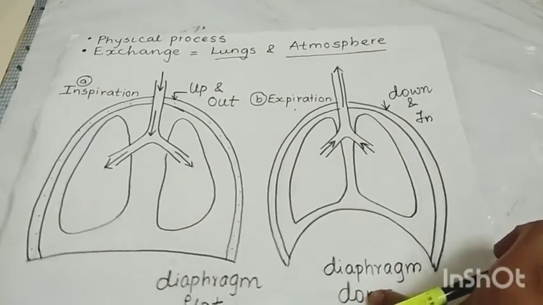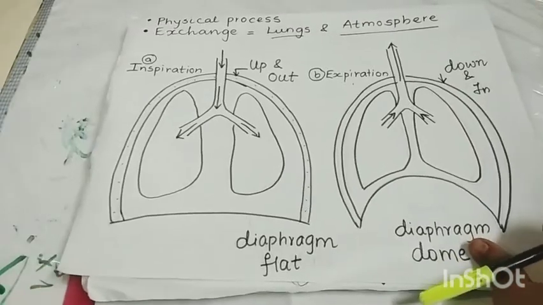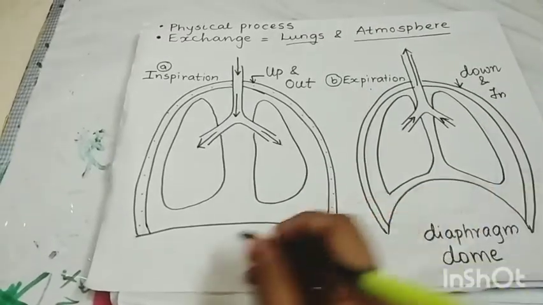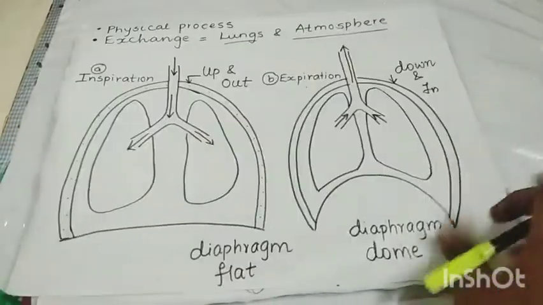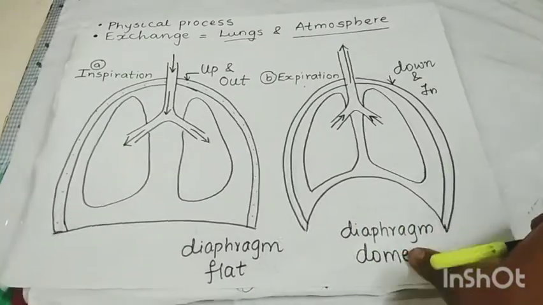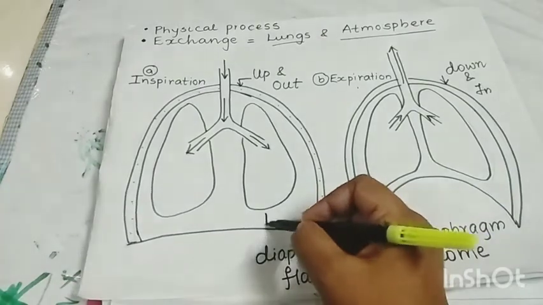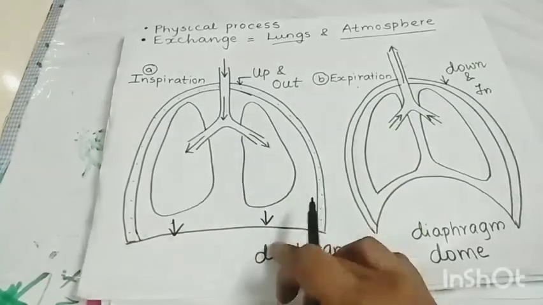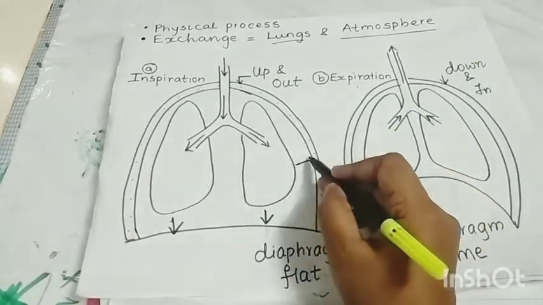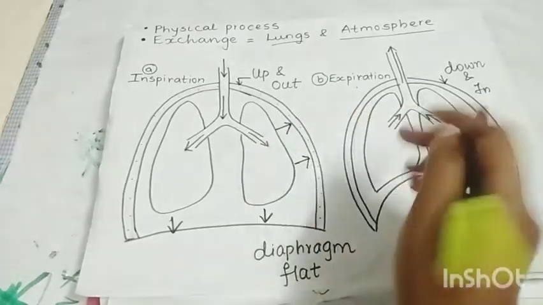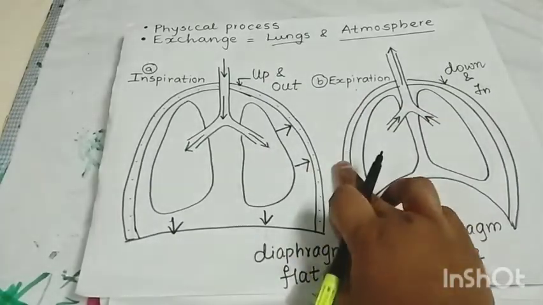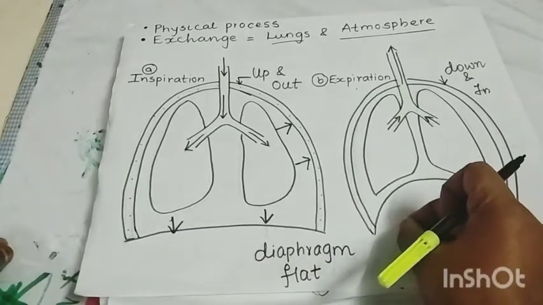We'll start with the actual mechanism of inspiration. In inspiration, what happens? The diaphragm, which is actually a dome-shaped structure, becomes flat. When it stretches out or becomes flat, what happens to these muscles? Here we have the intercostal muscles. They come out.